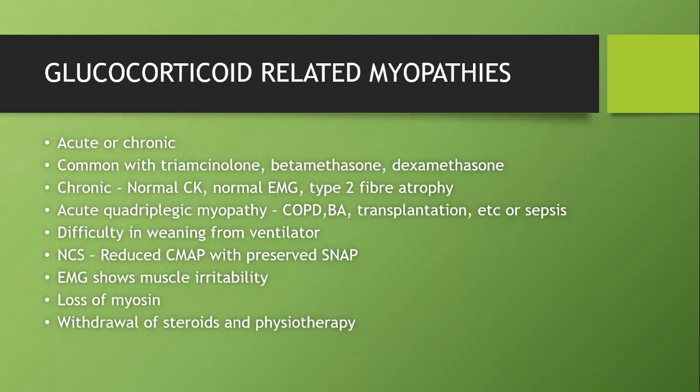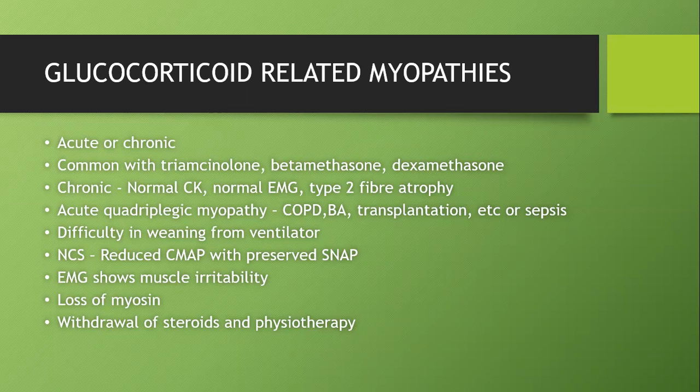In COPD, bronchial asthma, or transplantation where we give high dose IV steroids, the patient can present with myopathy. That's an acute myopathy. With COPD, bronchial asthma, transplantation, sepsis, again the patient will be critically ill, so they themselves will cause critical illness myopathy. One factor contributing to critical illness myopathy is the disease as such; the second is the steroids we are giving the patient. The presentation for both will be similar: difficulty in weaning from the ventilator.